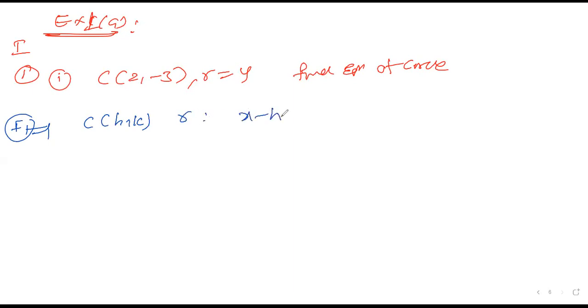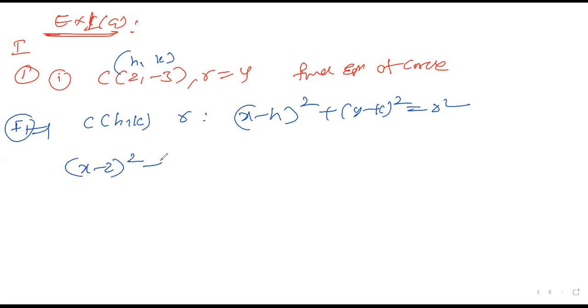Equation of circle is (x minus h) whole square plus (y minus k) whole square is equal to r square. Given center h comma k, take the values and substitute over here. So (x minus 2) whole square, then y minus of minus becomes (y plus 3) whole square, and 4 square